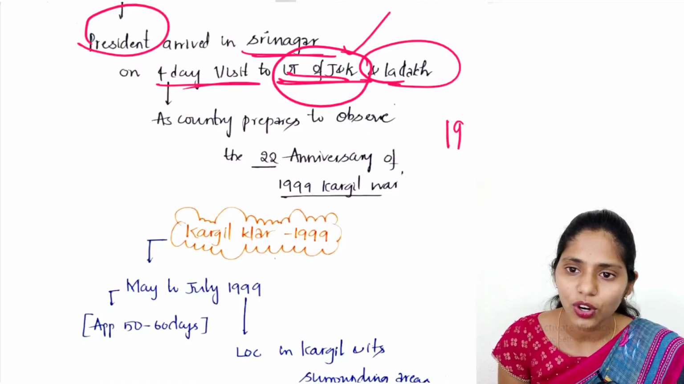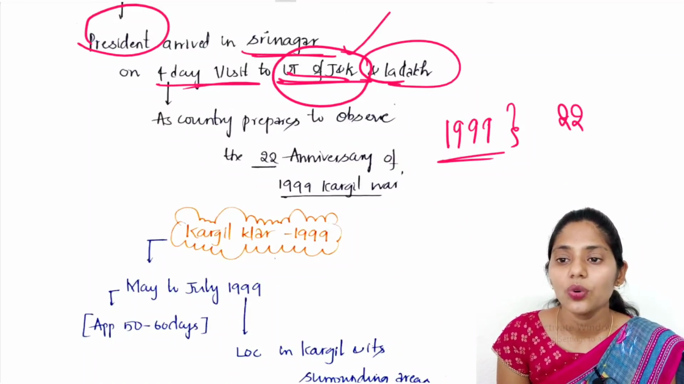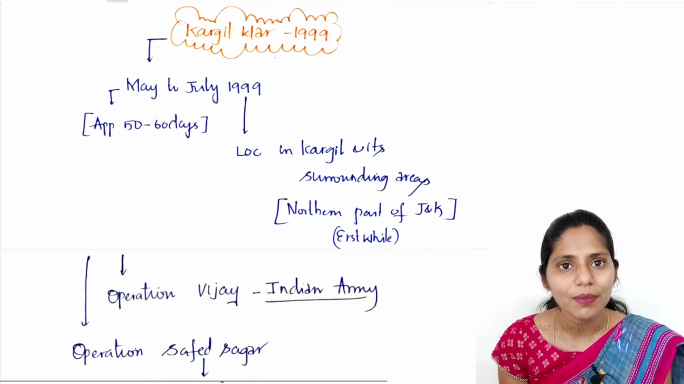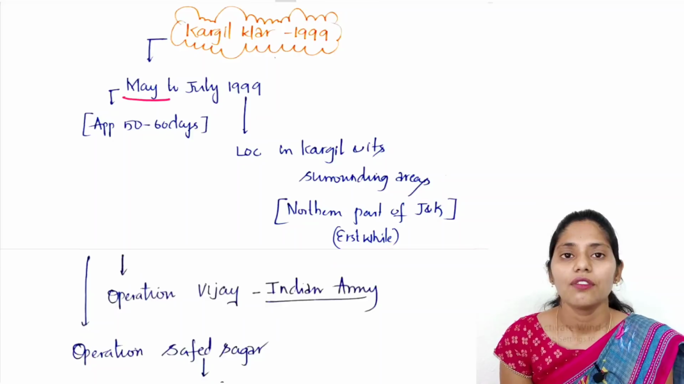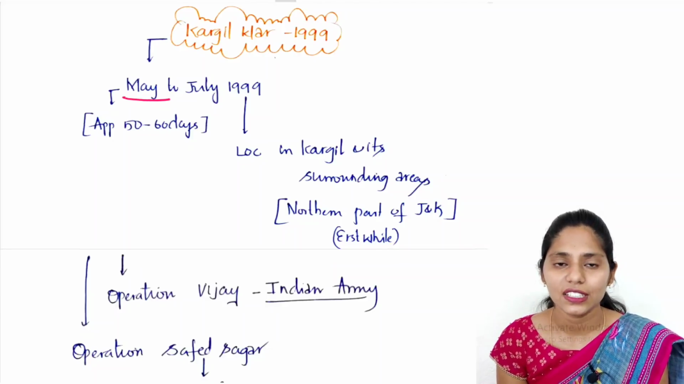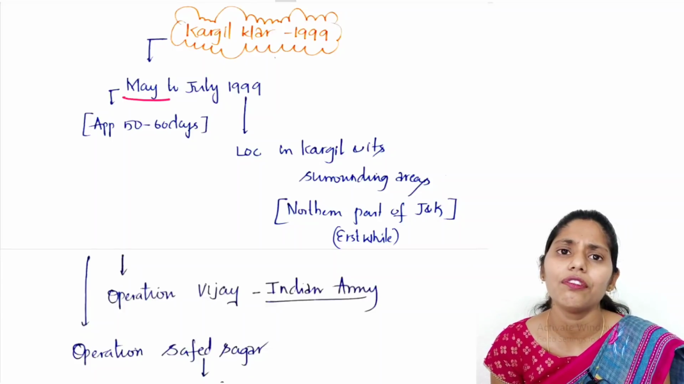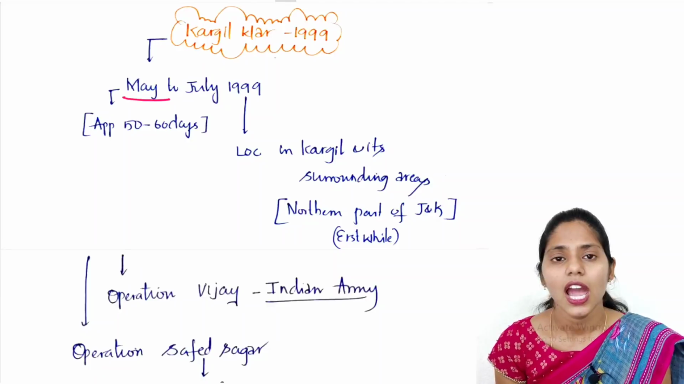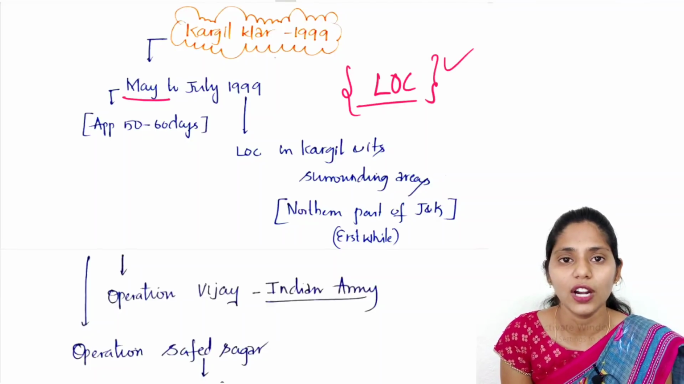So this Kargil War happened in the year 1999, and this year marks the 22nd anniversary of the Kargil War. If you're talking about some points regarding this war, it mainly took place from May to July in 1999, and it lasted approximately 50 to 60 days. It mainly happened along the LOC, that is the Line of Control.